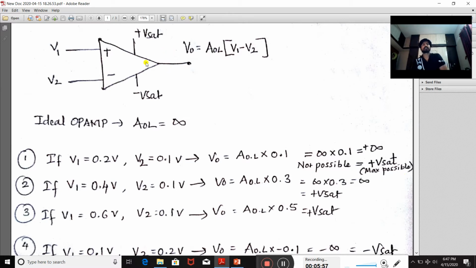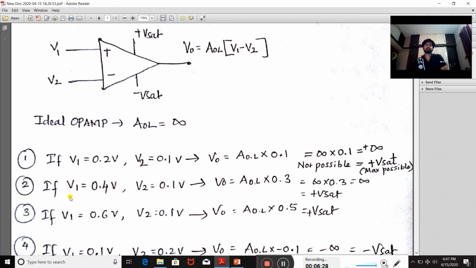That means this operational amplifier may work for 12 volt, it may work for 15 volt. So with a 15 volt supply, and at the input side you may give voltage in terms of micro, milli, or 1 volt level, definitely at the output side you are going to get the output in terms of a finite value only. So that finite value refers to plus Vsat.